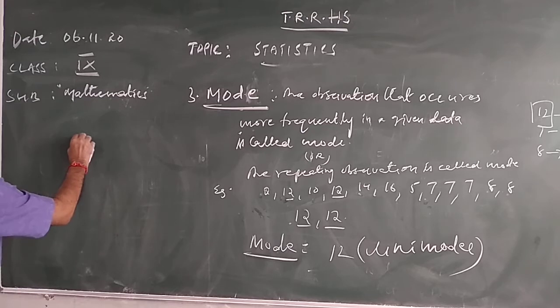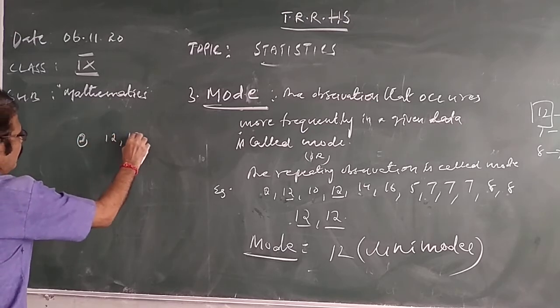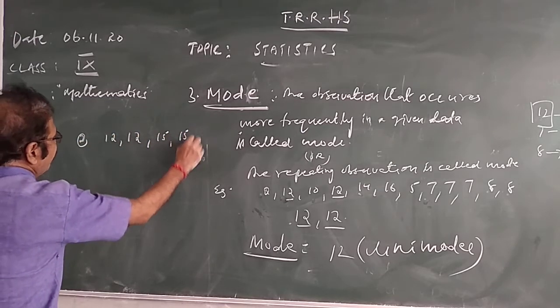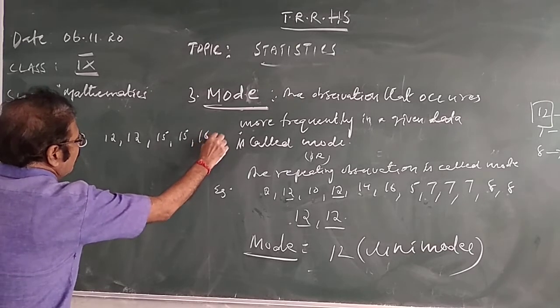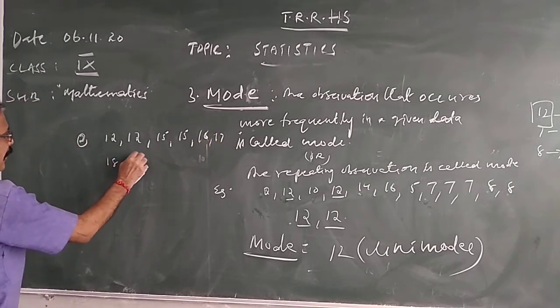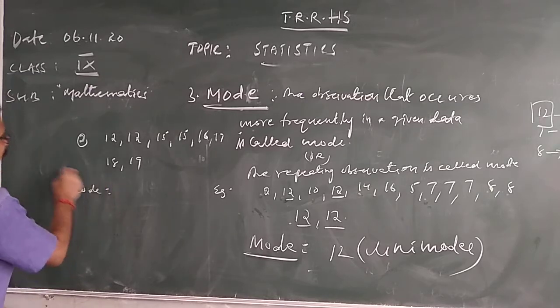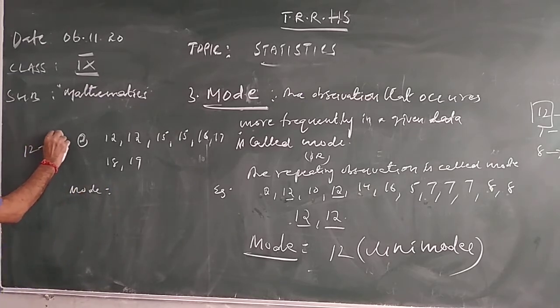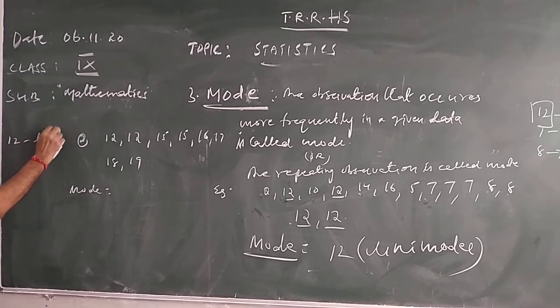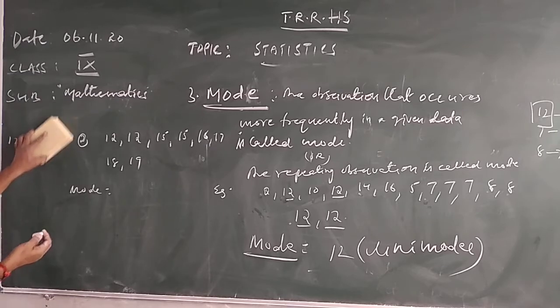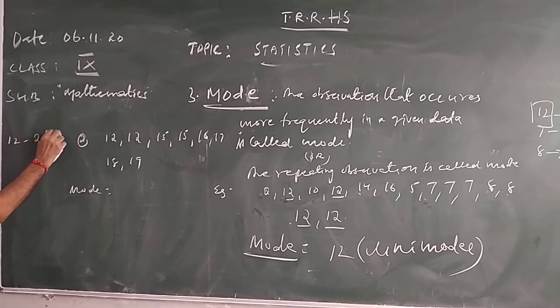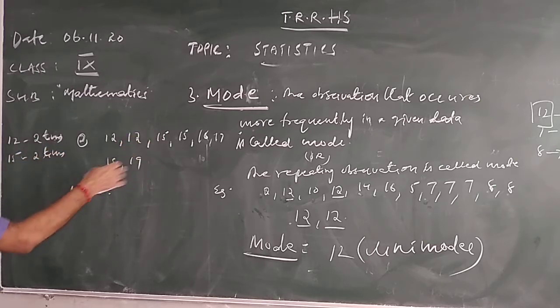Here, 12, 12, 15, 15, 16, 17, 18, 19 is there. Now mode is equal to what? 12 occurred how many times? 2 times. 12 observation occurred 2 times. 15 occurred 2 times. 16 one time, 17 you just neglect it.